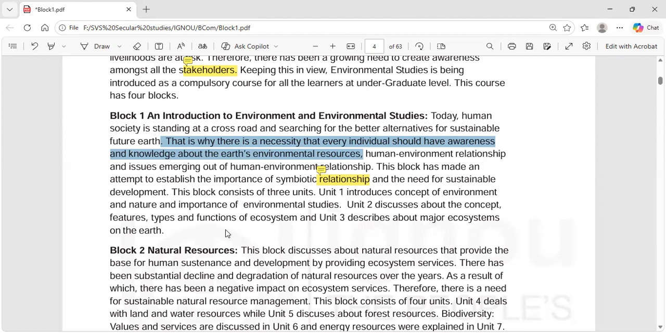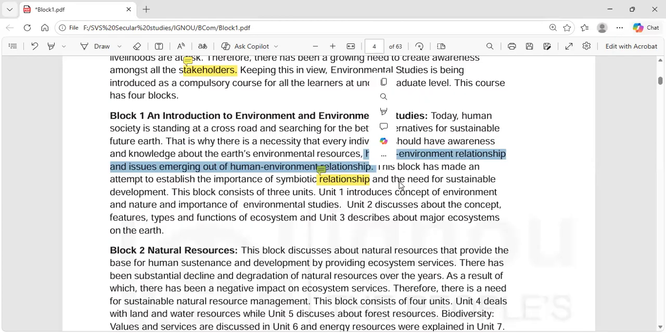Human environmental relationship and issues emerging out of the human environmental relationship. So we are connected with the nature, we are connected with the environment, or we are living in the environment. So how is it affecting, what are the problems happening?